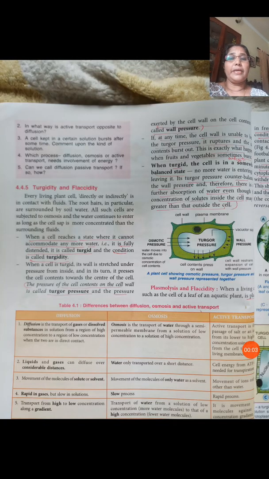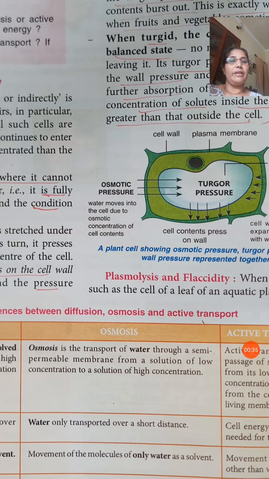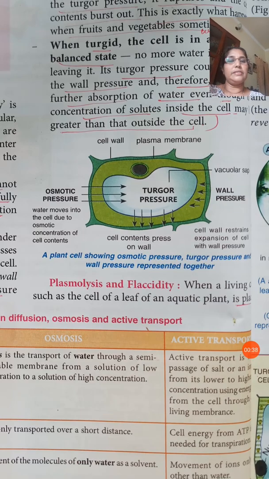Then, by absorbing the fluids or the solution from outside, the cell becomes fully distended. Then that cell is known as turgid and the condition is turgidity. We can see that the content of the cell will exert a pressure on the cell wall. That pressure is known as turgor pressure.